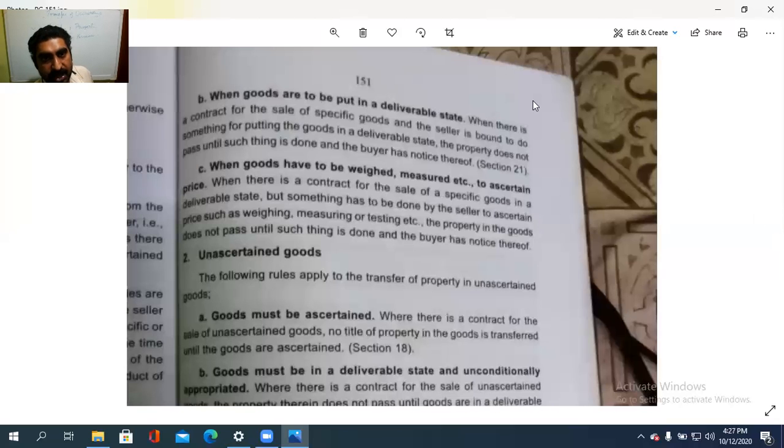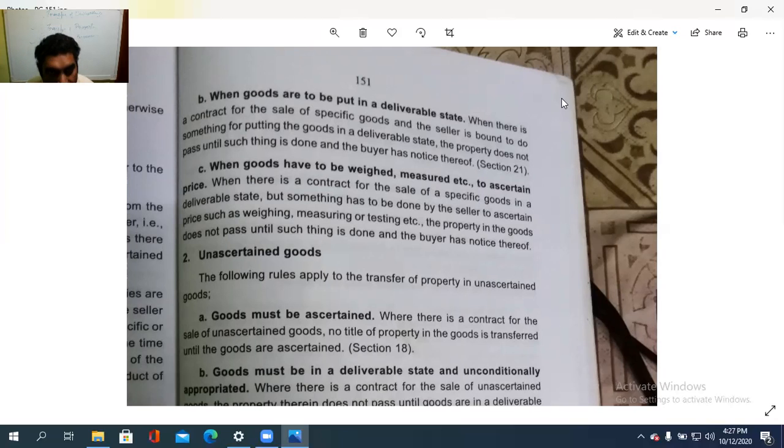Then when the goods are to be put in a deliverable state, അത് ആ ഒരു കണ്ടീഷനിലാക്കി എടുക്കുക. When there is a contract for the sale of specific goods and the seller is bound to do something for putting the goods in a deliverable state, the property does not pass until such thing is done and the buyer has notice thereof. Buyer needs to notice that thing, that it is not in a deliverable condition and they are going to put it in a deliverable state. Then the ownership is to be passed.